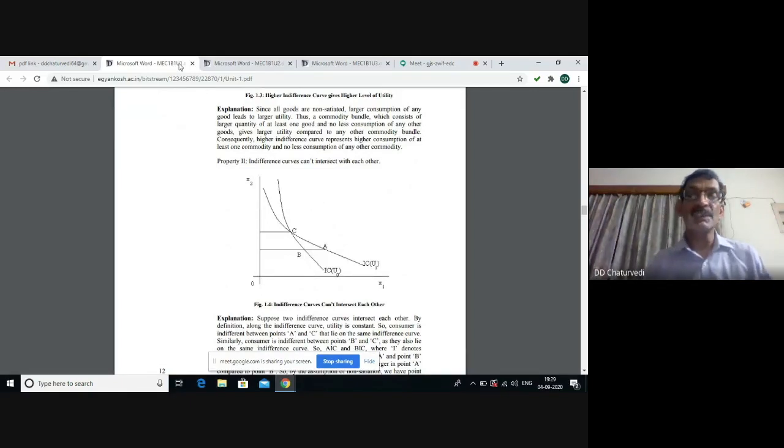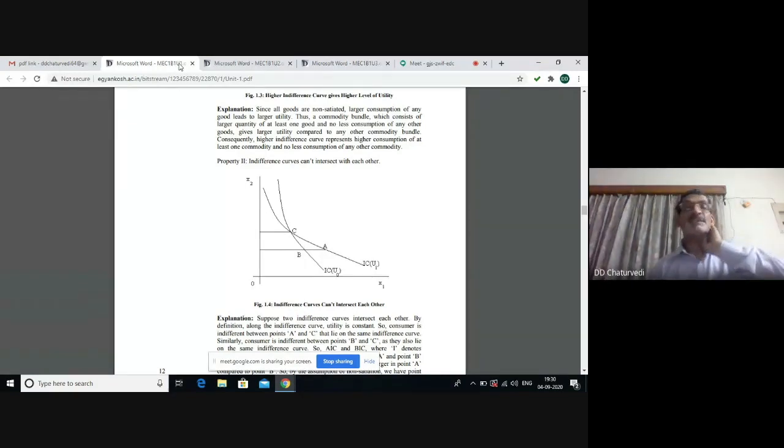We assume this property to be contradicted. We are assuming these two indifference curves are cutting each other at point C. Here we will find that B and C give the same satisfaction because both are lying on the lower indifference curve. We also find C and A giving the same satisfaction to the consumer because both are lying on the same indifference curve IC U1.